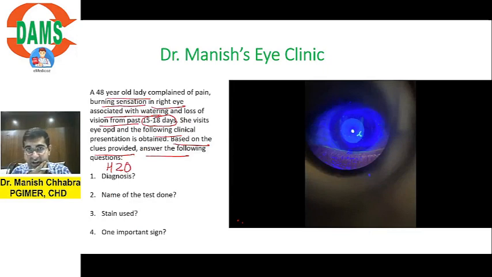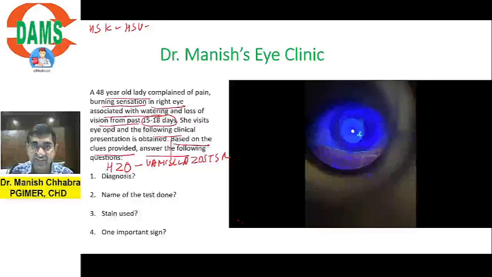Now you'll say, sir, what is the difference between herpes zoster ophthalmicus and herpes simplex keratitis? Herpes zoster ophthalmicus is actually caused by varicella zoster virus, while herpes simplex keratitis is caused by herpes simplex virus. Is it understandable? Did you understand this much?